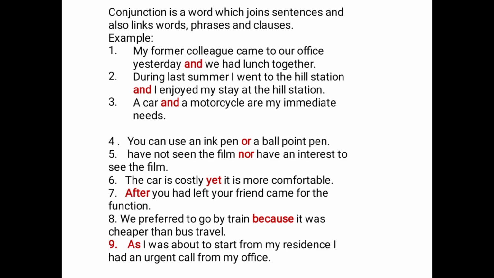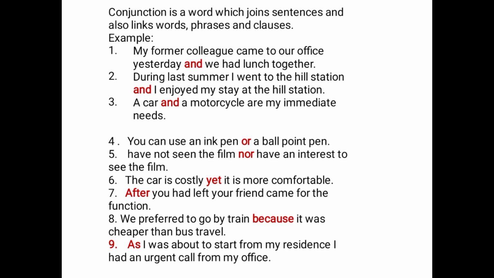I have not seen the film, nor have an interest to see the film. Here, the subject I is controlling have not seen the film and have an interest to see the film. Nor is connecting the two different sentences together to form a compound sentence also.